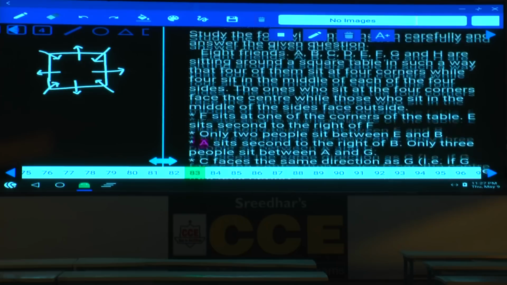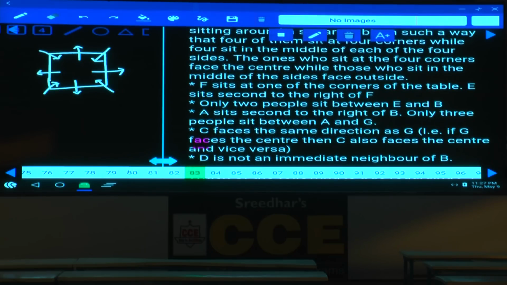Next one, condition number 1. F sits at one of the corners of the table. Hence we can fix this F at any one of these 4 corners. E sits second to the right of F. Hence E must be here. Only 2 people between E and B. As 2 people are between E and B, how many possibilities? B is here, that is one possibility. And in the next possibility, 1, 2, 3, 4, 5, 6, 7, 8. Now F.